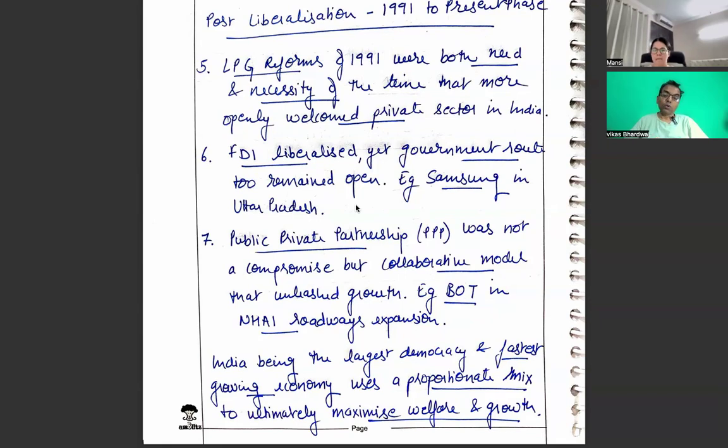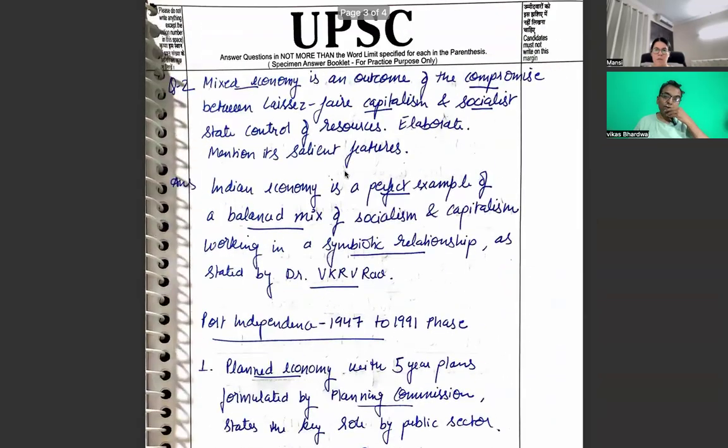So you rightly said in the beginning that it is a mix of both the private and the public sector. If I go back to the question, the second part is to elaborate and then mention its salient features.